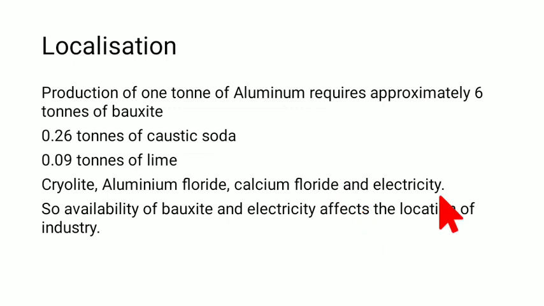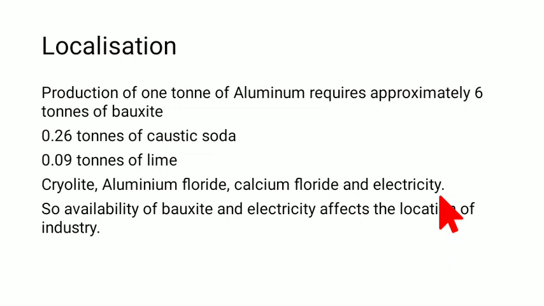Okay, so if you are an industrialist and you know that the cost of transportation of bauxite is very high. Now bauxite is not something you can just take 1 kg or 2 kg of. You need 6 tons of bauxite to make 1 ton of aluminum. So you need it in bulk. You know that the transportation cost of the raw material, the bauxite, is very high. So what will you do?